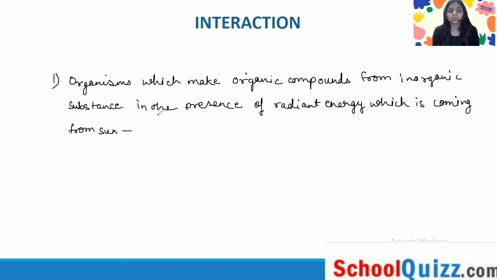You have to tell which organisms prepare the organic compounds from inorganic substance using the radiant energy which is coming from the sun.